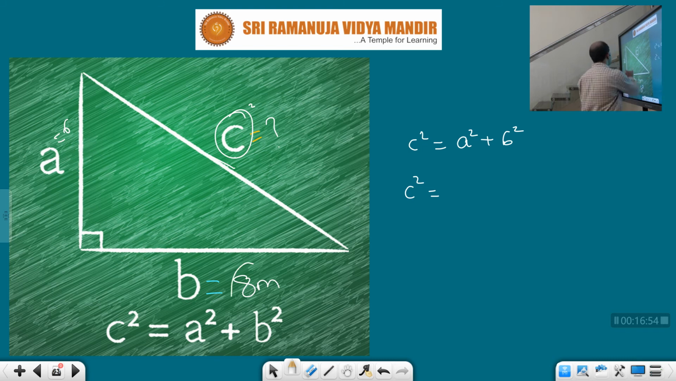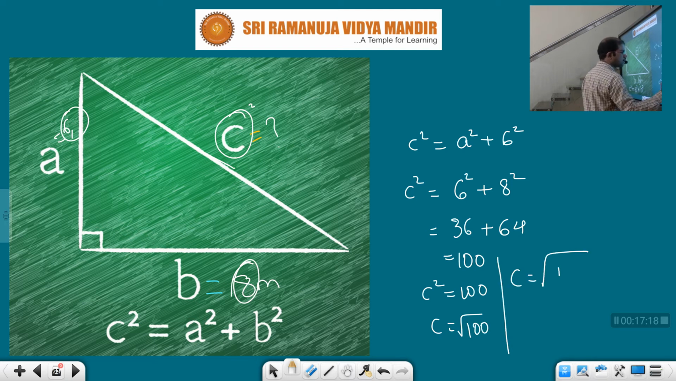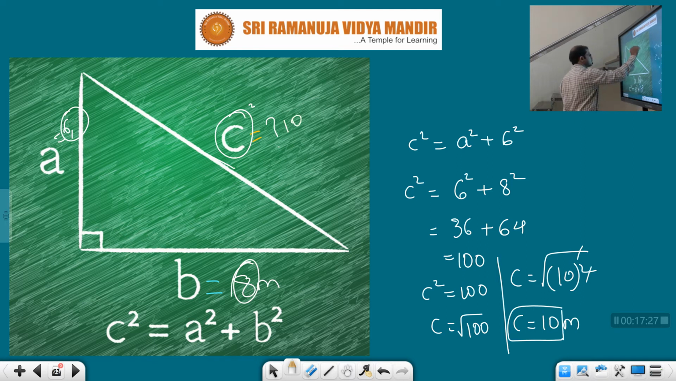How much value is given, children? A is 6, right? So 6 square plus b is how much? 8, 8 square. So this is 36 plus 64, which means how much, children? 100. C square is equal to 100, but c is equal to how much? Send that square to that side, it becomes square root. Now root over 100, it can be written as 10 square. Again square and root get cancelled and c equals how much? 10 meters. Clear?